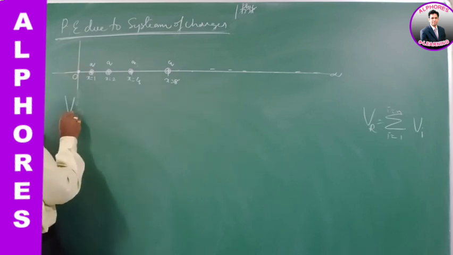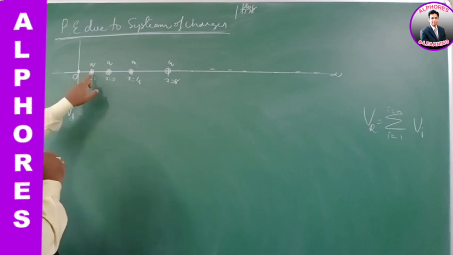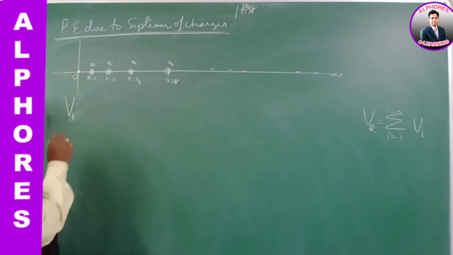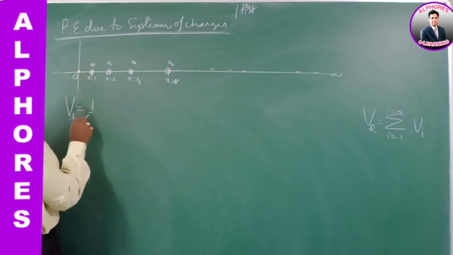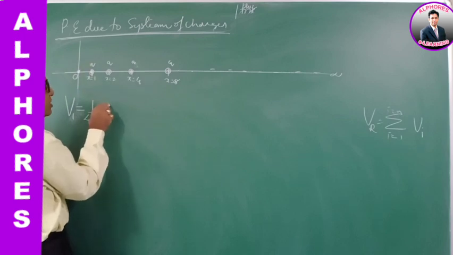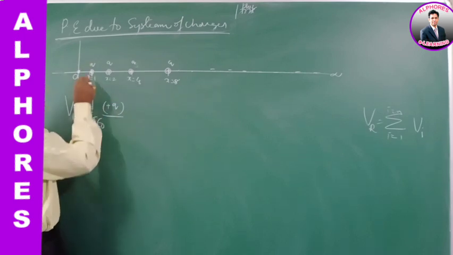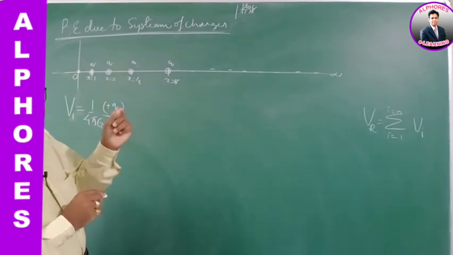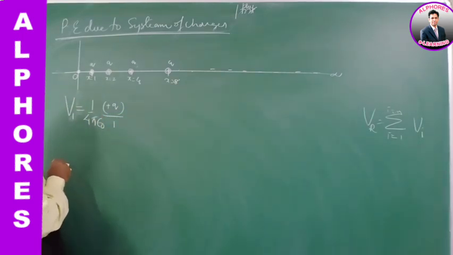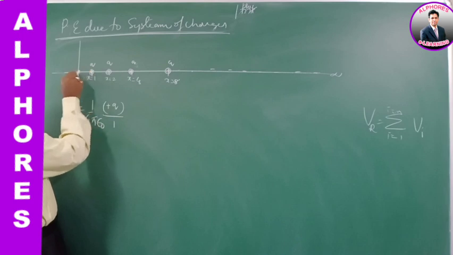Now, first, what is the potential due to the first charge at the origin? First, let's find V1, the potential due to the charge at x equal to 1 at the origin. Since the charge is positive, the potential is also positive. So 1 by 4 pi epsilon naught, the charge is plus q, and its distance from the origin is 1 unit, whatever unit he has given.